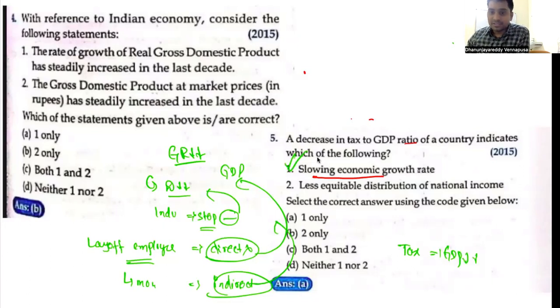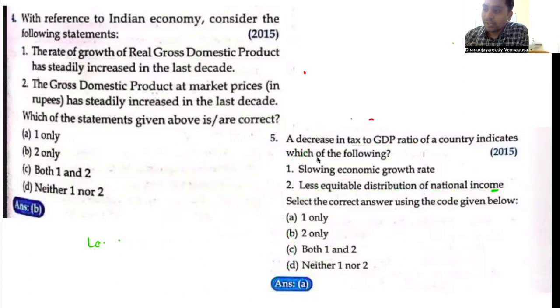The second statement is saying less equitable distribution of national income, if it is less tax to GDP. Now it has to be understood that equitable distribution of wealth or national income doesn't have any correlation with the tax to GDP. Now why? This is something which you have to understand. Now always remember, less equitable distribution. What happens if there is less equitable distribution of national income?